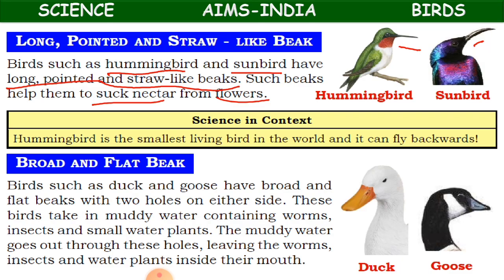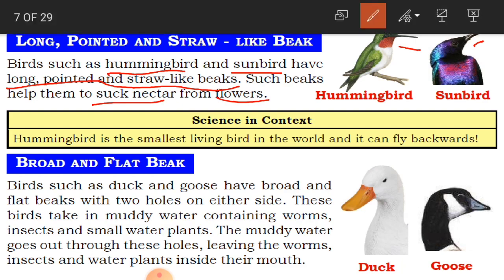So we will suck the cool drinks or some other ice juices and all that. But birds, what do they suck? They suck the nectar from the flowers. Flowers have got a sugar type of syrup which is called nectar. So these birds are going to suck the nectar from the flowers with their straw type of beak. Okay children, so with their beak they are going to suck the nectar from the flowers.